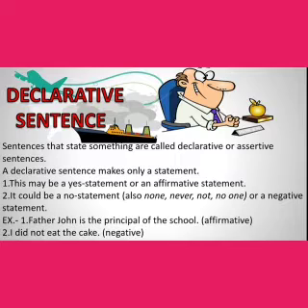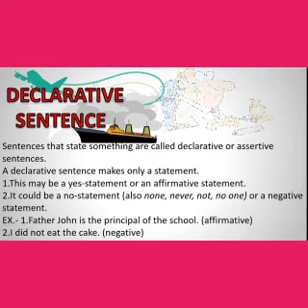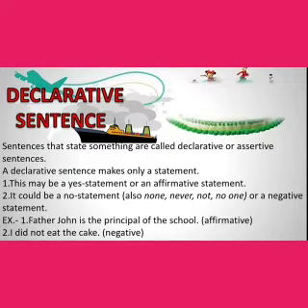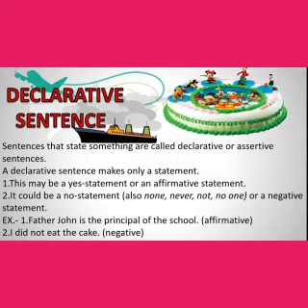One more easy clue to identify declarative sentences. Declarative sentence starts with subject followed by verb. Okay, children, this is another clue to identify it. I hope all of you might have understood the first type of sentence. Next, we are going to see the imperative sentence. Shall we, children?